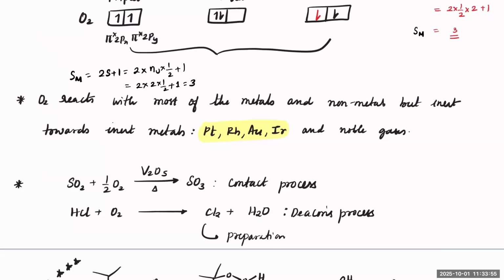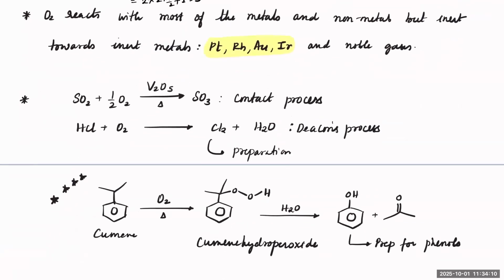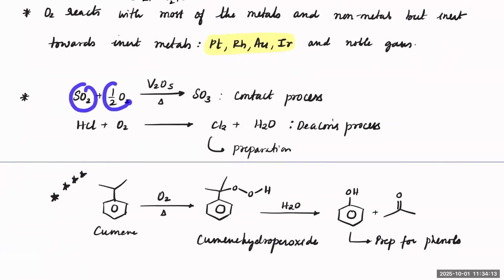O2 reacts with most of the metals and non-metals, but it is inert towards certain metals, that is platinum, rhodium, gold, and iridium. And of course, no reaction with noble gases directly. SO2 plus half O2 converts into SO3, which is the contact process. HCl plus O2 converts into Cl2 plus H2O, which is Deacon's process.